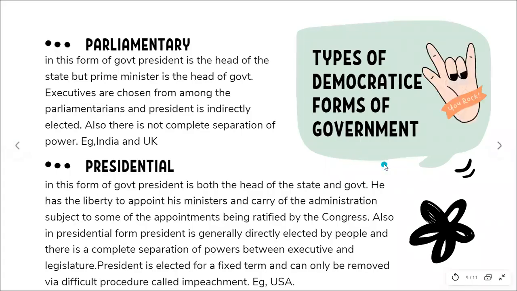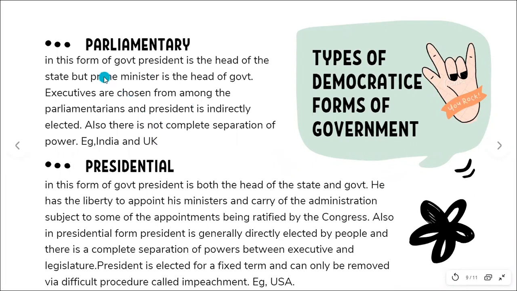Next is the different types of democratic forms of government. All right, so the different types of democratic forms of government are parliamentary and presidential, right?